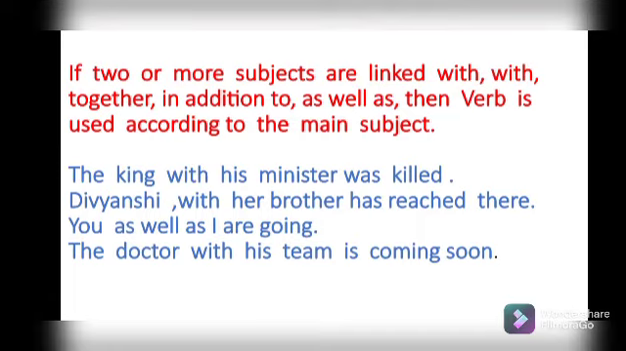Now this is a very important rule for using nouns. If two or more subjects are linked with together with, in addition to, as well as, then the verb is used according to the main subject. Here main subject means the subject that comes first. You can better understand all this by the examples given here. First example: the king is the main subject. The king with his minister was killed. Here I use was.